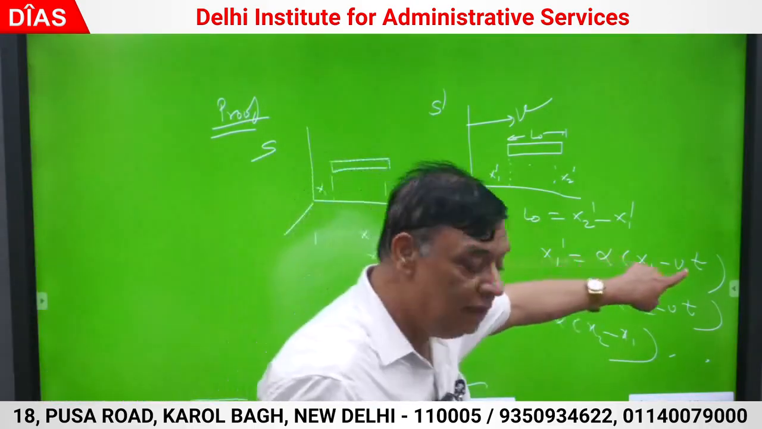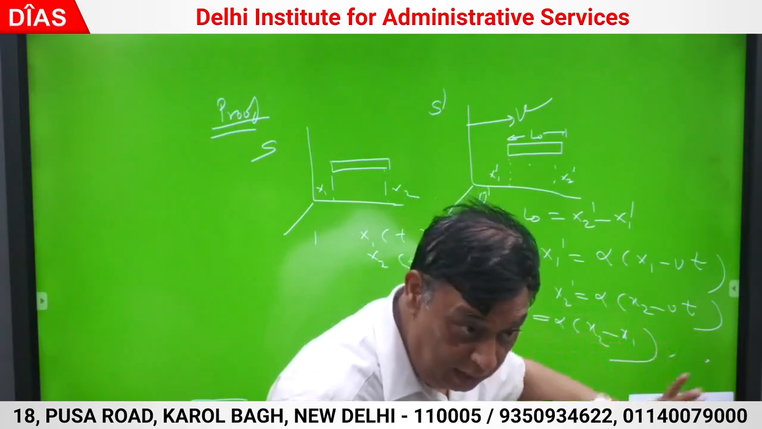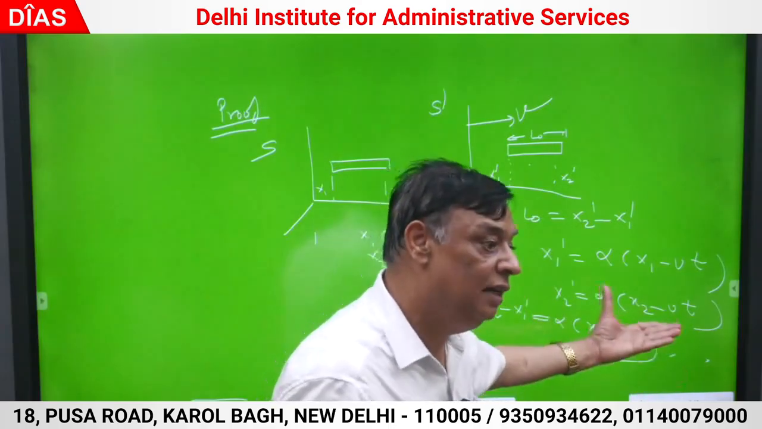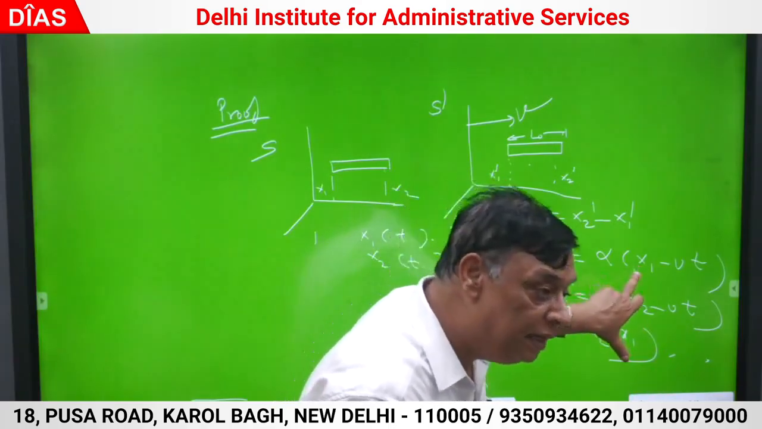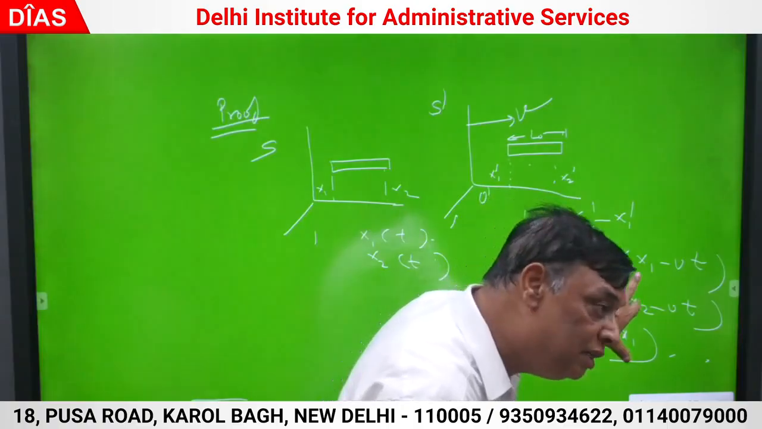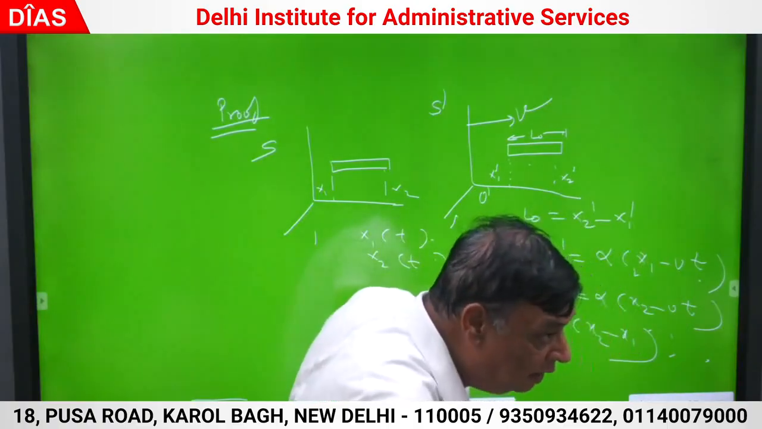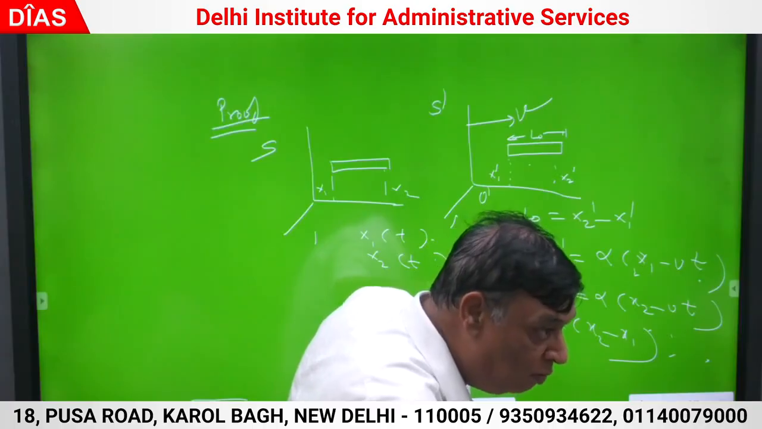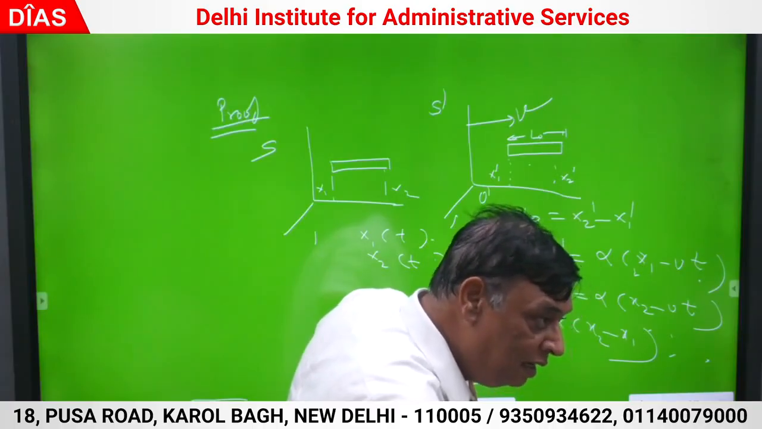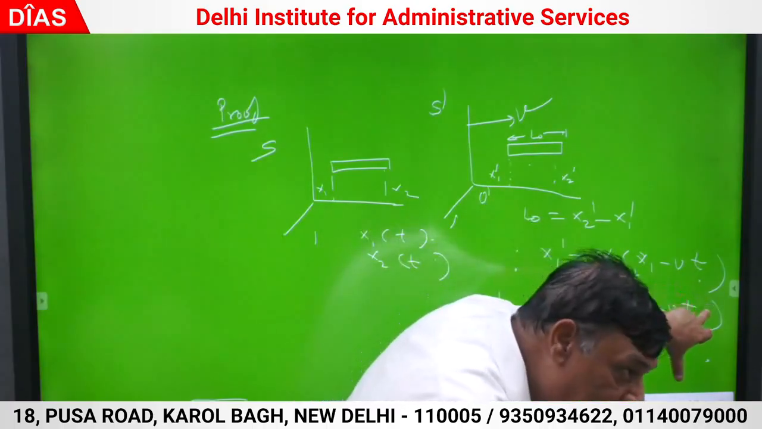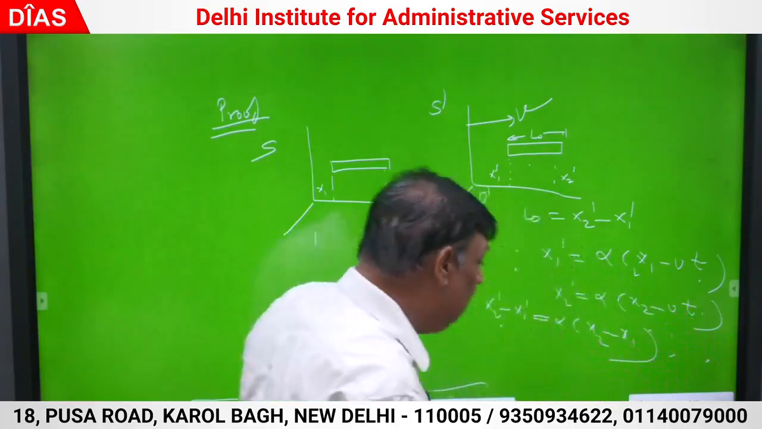I measured x1 at t and x2 at t. Anything else is a fallacy. This is the only correct measurement, that I am measuring both the ends simultaneously. x1 and x2 at t are the measured variables, and x1 dash and x2 dash are the predicted variables. From the Lorentz transforms I am predicting x1 dash and x2 dash, because that is what I have to measure carefully. So there is nothing more.